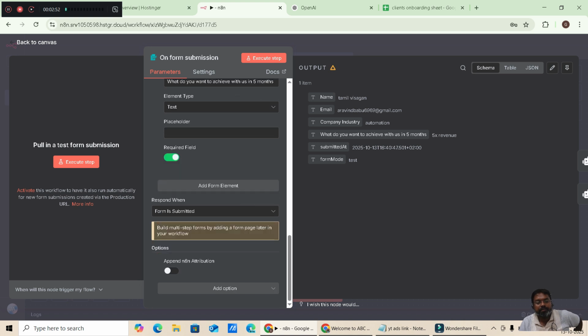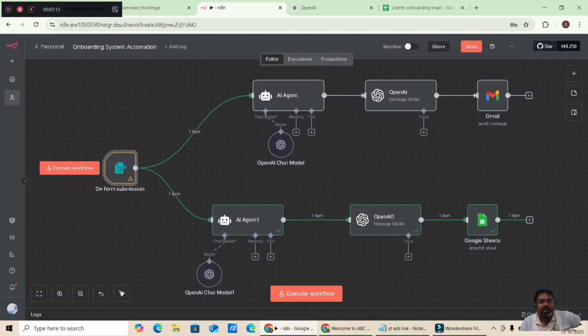And then add an option after the form is submitted, append to n8n attribution. That will be fine, and don't make it required, make it not required, but append it in n8n attribution. It's done. So after finishing this, the on form submission is done,